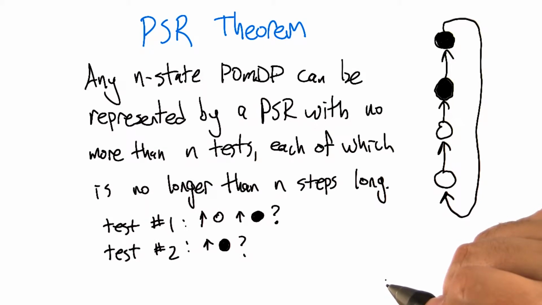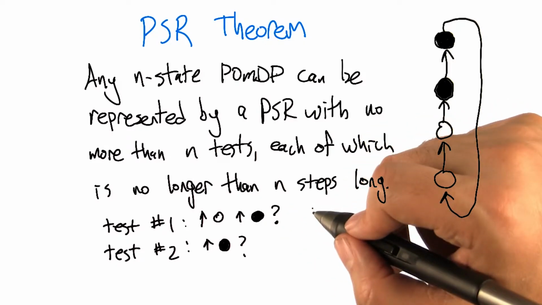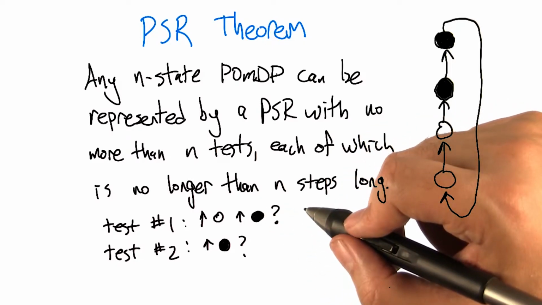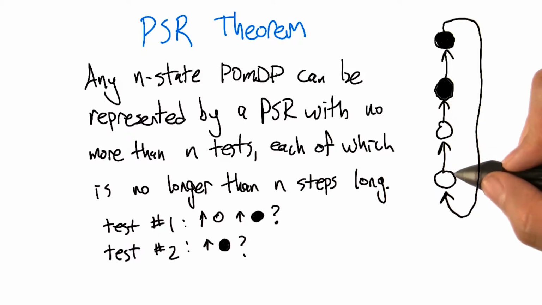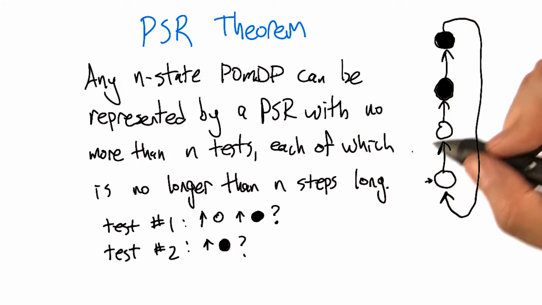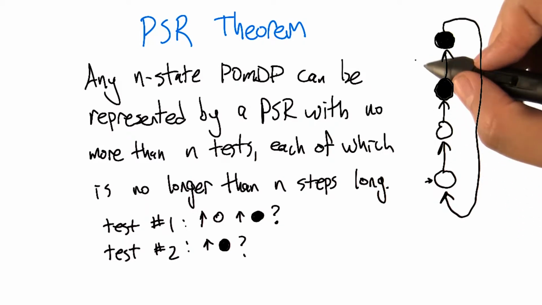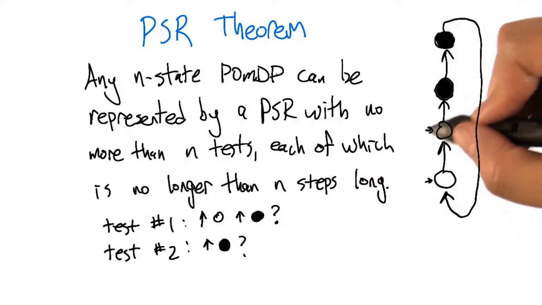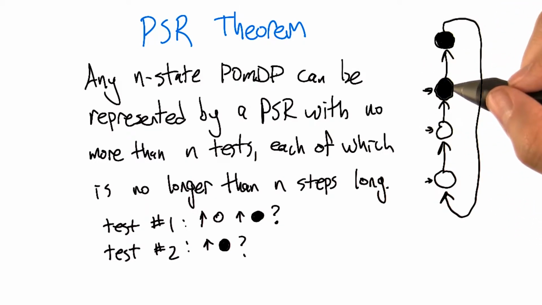Right. So you could say if your test is 2 steps away, then I could, for example, figure out if I see a white and then I see a black, then I know I must have been in the bottom state. If I see black after making one move, then I had to be in one of the 2 middle states. And if I took 2 steps and I saw white twice, then I know I had to be in the top state, for example.